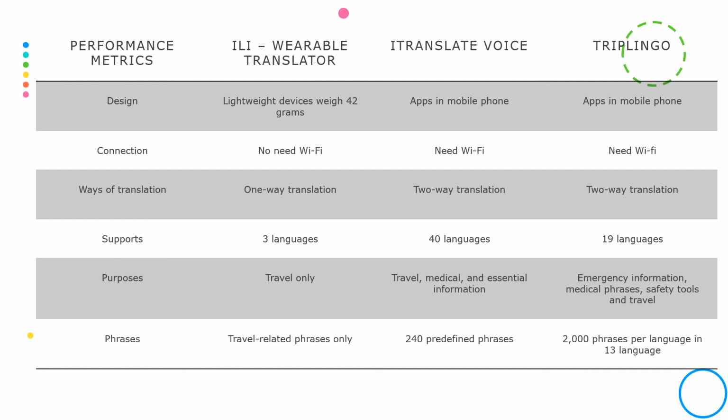Besides that, ELI can support only 3 languages, unlike iTranslate Voice and TripLingo that can support 40 languages and 90 languages respectively. On the other hand, ELI is designed for travel purposes only, so it has a limit of travel-related phrases. So if the traveler is sick, they will have real difficulty because ELI does not provide any medical phrases to help the travelers. Meanwhile, iTranslate Voice and TripLingo have more phrases, including medical phrases, emergency information, and safety tools for the travelers.